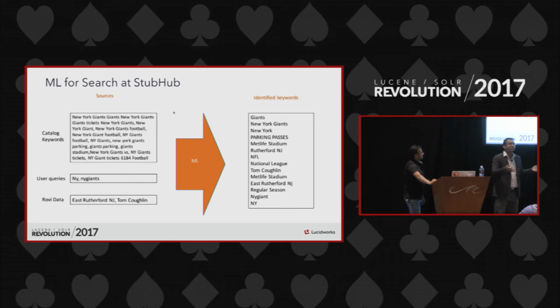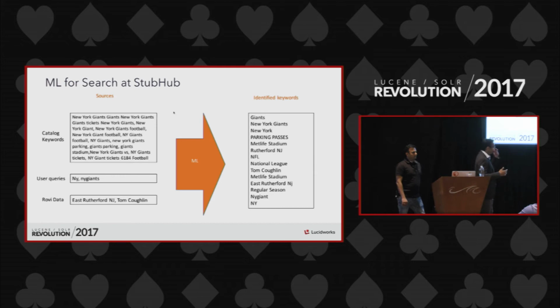Just like in typical e-commerce, you may not find the product you're looking for, but then you go to navigation, browse for that product, and then buy it. Same way here. If they didn't find it, they would probably browse for it, find the event, and then purchase it. So that search term gets associated with that event, and the probability is very high.